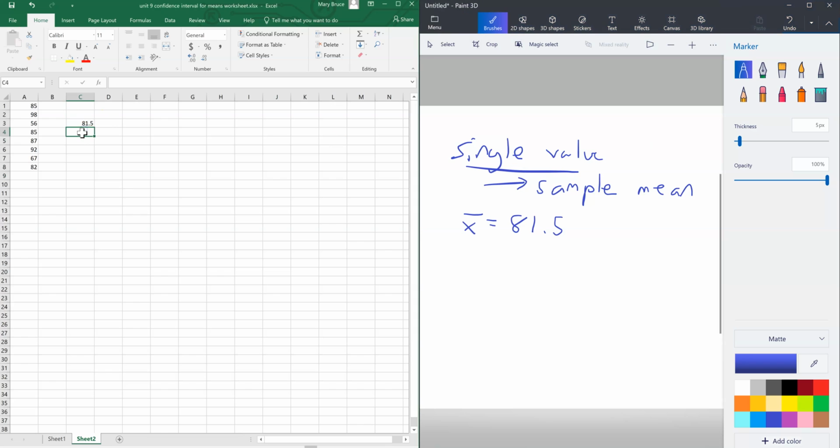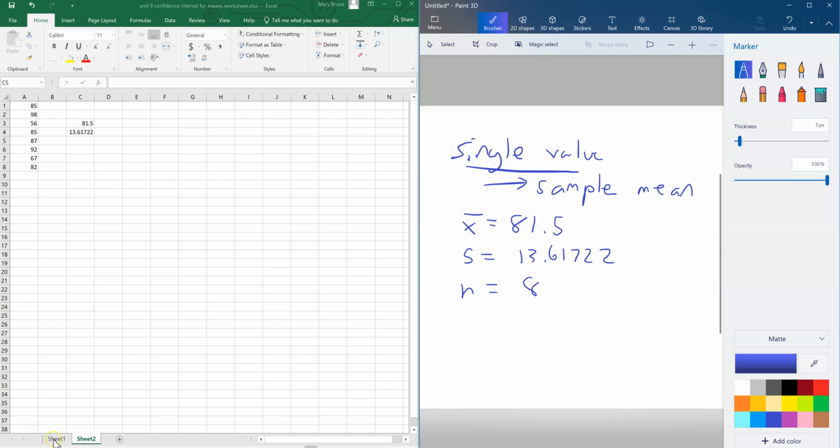To get the standard deviation, equal sign, STDEV dot S, not dot P. Open parentheses, click and drag down the numbers, close parentheses, and press enter. And that would be S equals 13.61722. I would take it to as many places as you get. So that now you would be ready to go ahead and calculate your confidence interval. Notice the sample size in this case is just 8. I notice there are 8 numbers. So the n is 8.